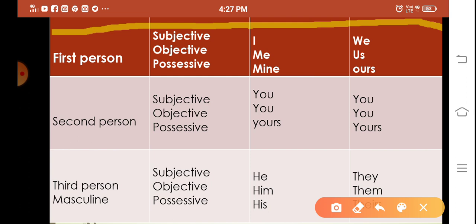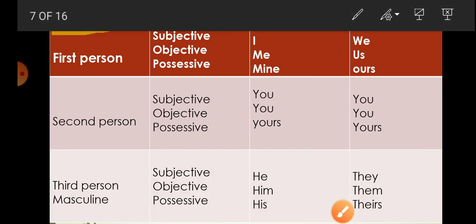boys. Subjective, it can be in the subjective form, like he gave you the pen, and it can be the plural form. So they gave you, all the boys can be called they. They gave you the pen, or they gave you the information. Or it can be in the objective form, like she gave him a pencil, and it can be plural form. Plural form of him, masculine gender, is them. He gave them.